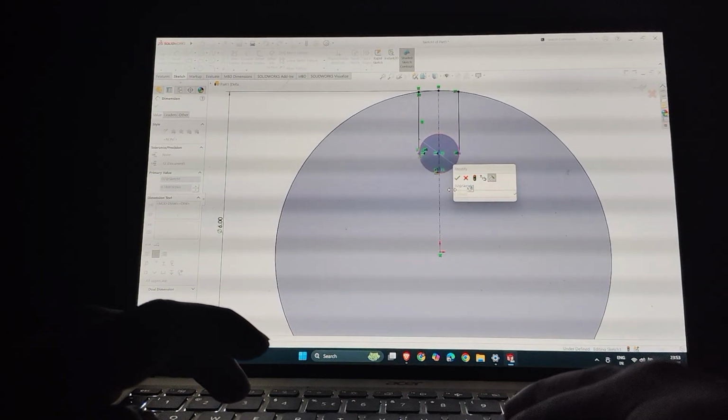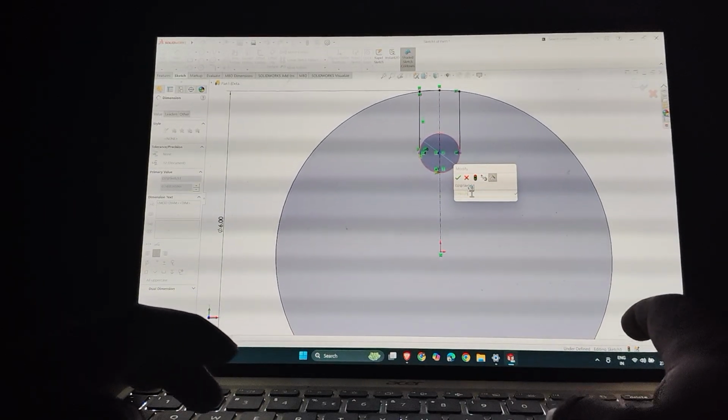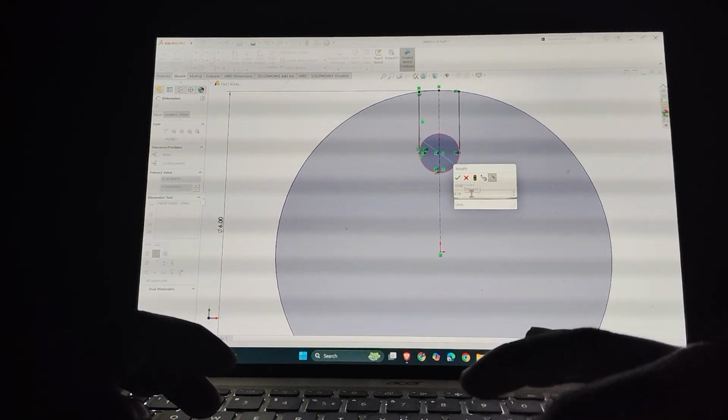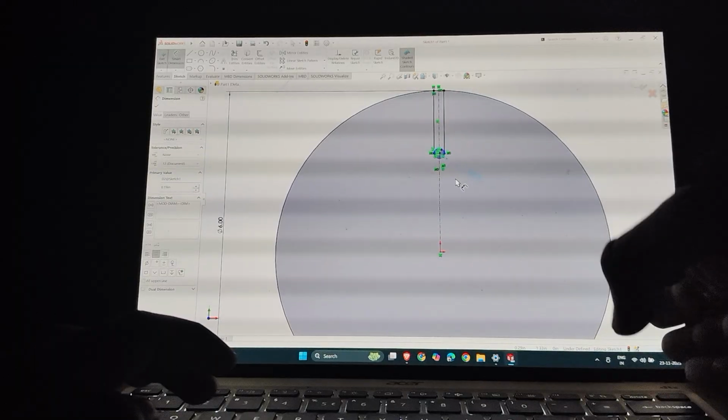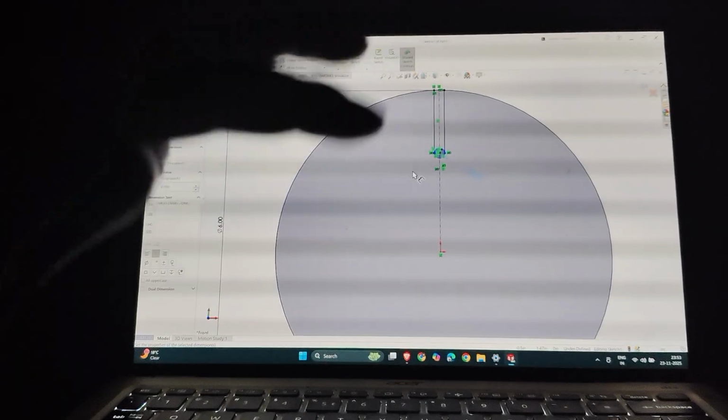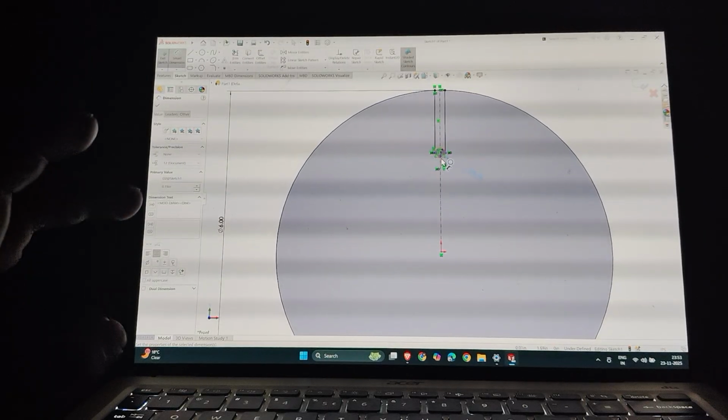Sorry, I wrote the inch, which I don't need to write, because I already selected the measurement system, so I don't need to write it again.